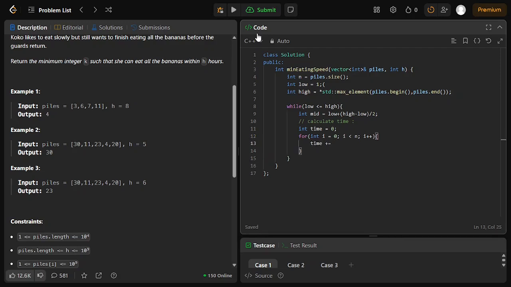Time plus equals to, okay, this is the mathematical equation.